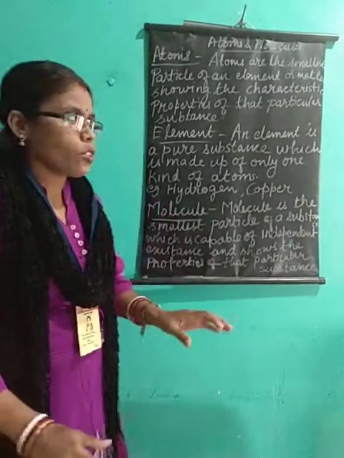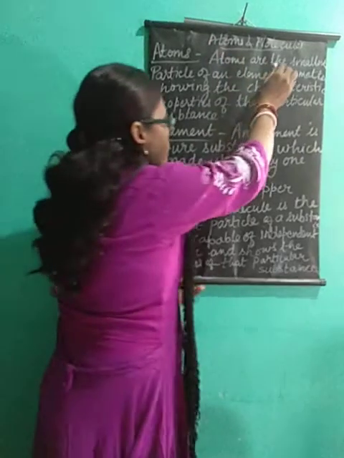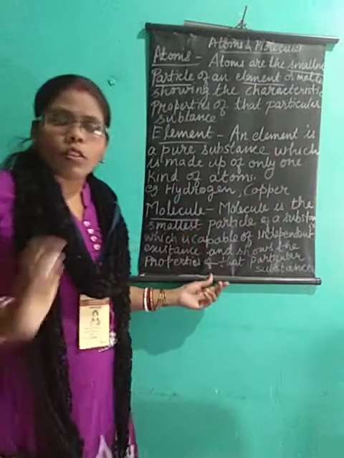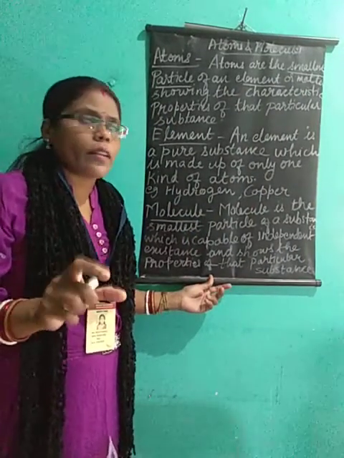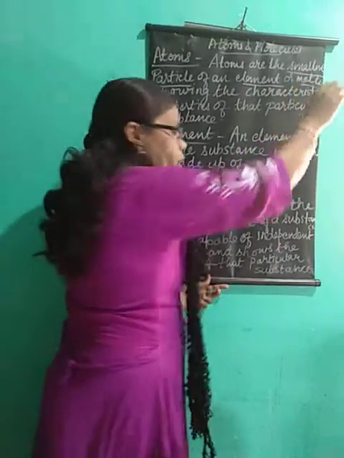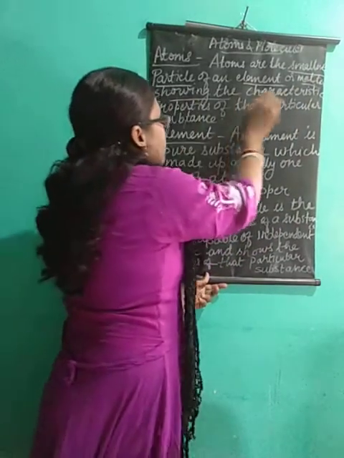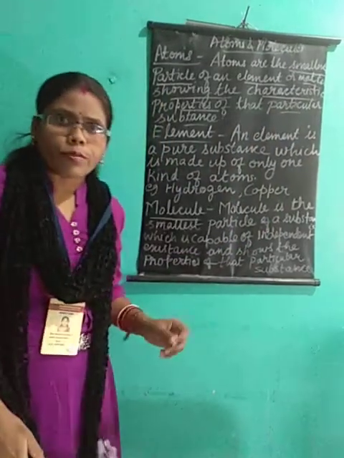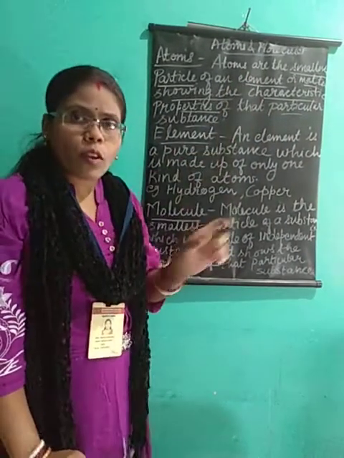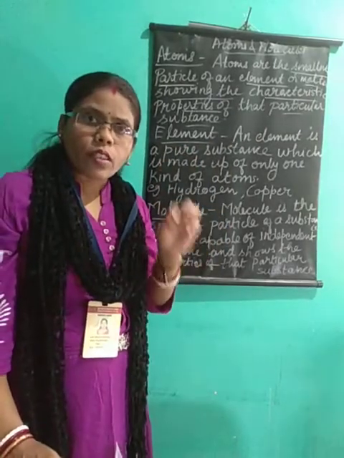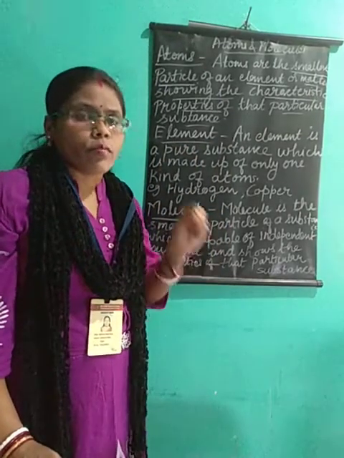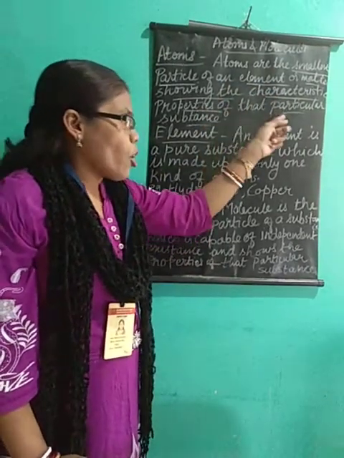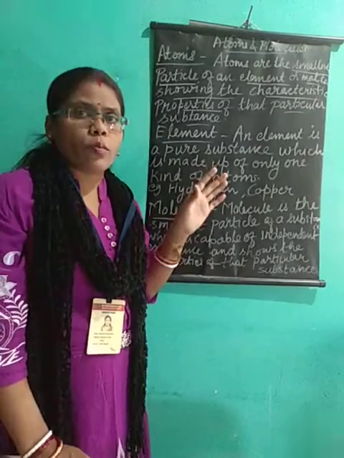So now, what is the definition of atom? Atoms are the smallest particle of an element, or matter, showing the characteristic properties of that particular substance. Any matter, its smallest particle is the atom only. This atom shows the characteristic properties of the particular element or substance, whatever it be.